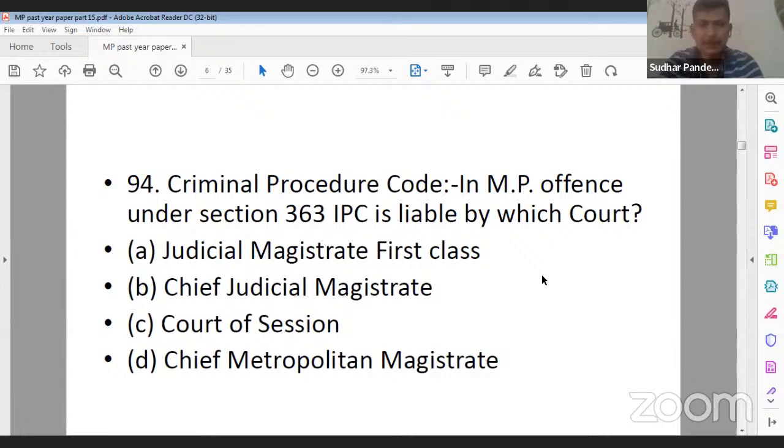Under CRPC in MP, offences under section 363 of IPC are triable by which court? Judicial Magistrate of First Class, Chief Judicial Magistrate, Court of Session, or Chief Metropolitan Magistrate. What should be the correct answer? Yes. The correct answer will be C for Calcutta, that is Court of Session, right?